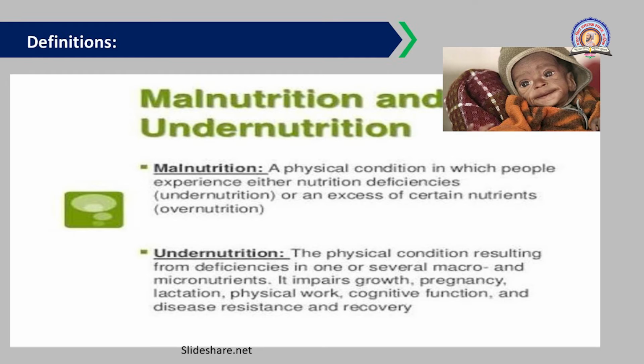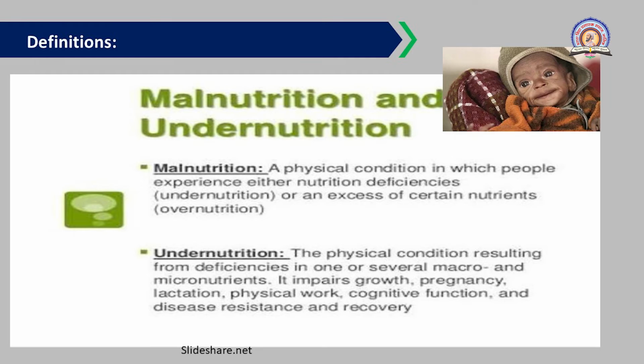Then lactation gets affected, that is, milk production is also affected because of this undernutrition. Then physical work gets lowered. Then cognitive functions, or the cognitive dysfunction you can call it, that is the brain-related functions, slow down. That is the thinking power of people that gets slowed down because of this undernutrition, and the disease resistance and the recovery are also affected.